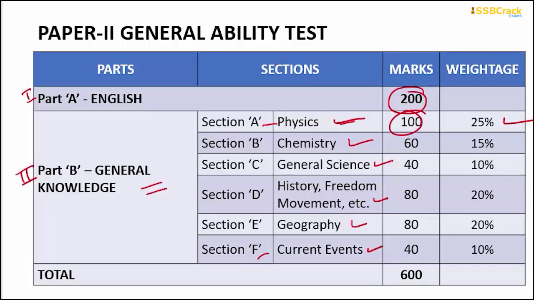25% weightage is allotted to the physics portion. And similarly for the other portions: in chemistry, 15% is allotted; for general sciences, 10%; history, 20%; geography, 20%; current events, 10%. And that is how the total marks will be 600 for the written test of paper 2.